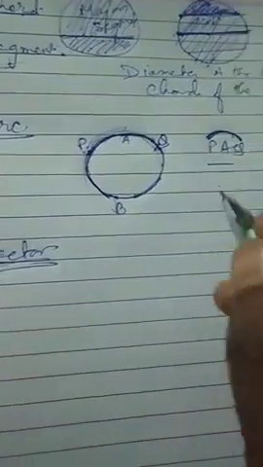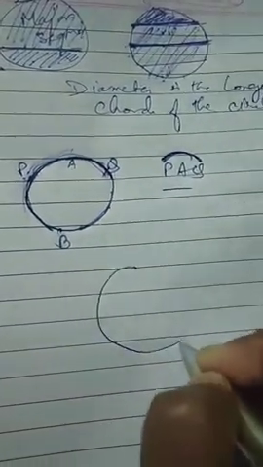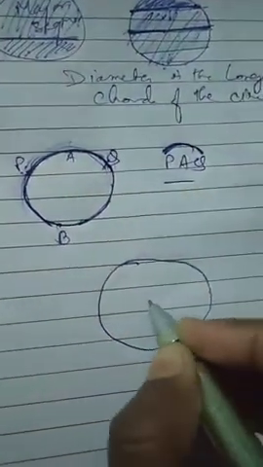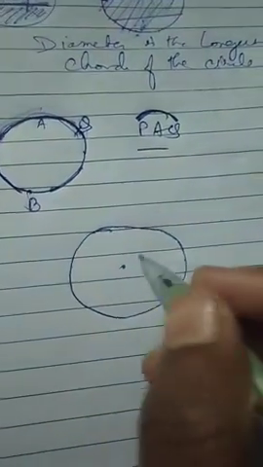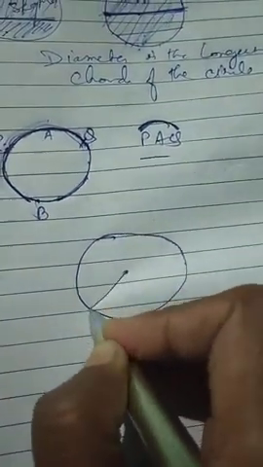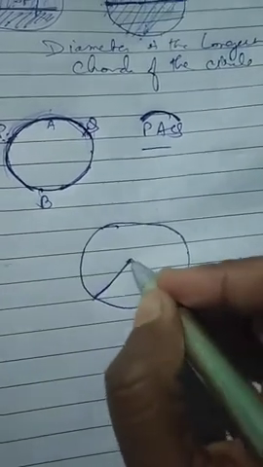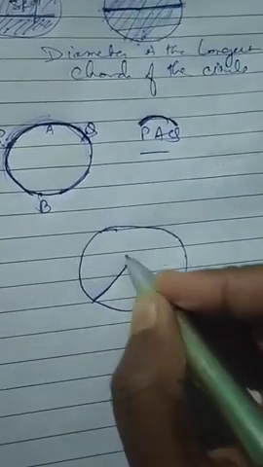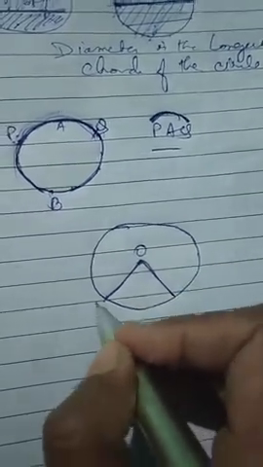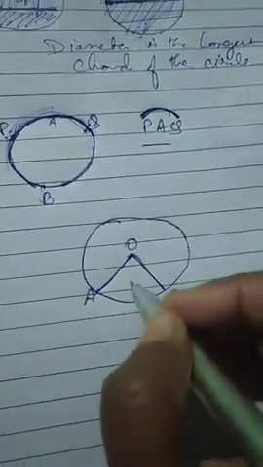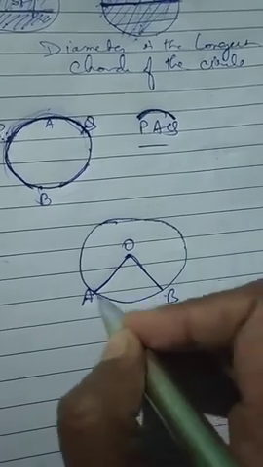Now what is a sector? Sector is also a very important thing. Suppose this is the center of the circle. A sector is made by two radii. Suppose I join this point to this point, so it will be a radius. This will also be a radius. This is O, the center, and suppose these points are A and B. So OAB will make a sector.